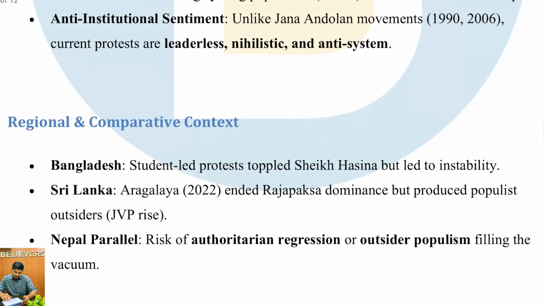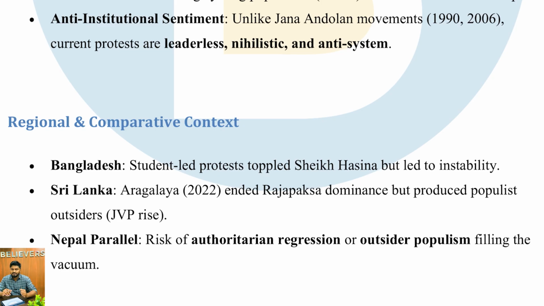So what is the regional and comparative context? Similar things happened in Sri Lanka and Bangladesh. In Sri Lanka, there was economic turmoil. People took to the streets. They started protesting against the government, which ultimately led to the parliament being raided and people swimming in the parliamentary swimming pool, and which ultimately led to the fall of the government, and resulted in the rise of outsiders to power. For example, the rise of JVP.